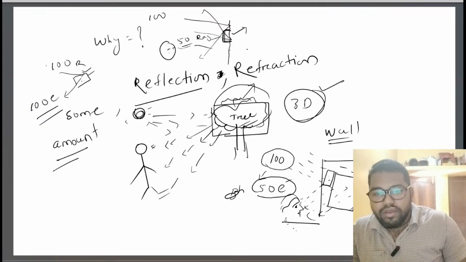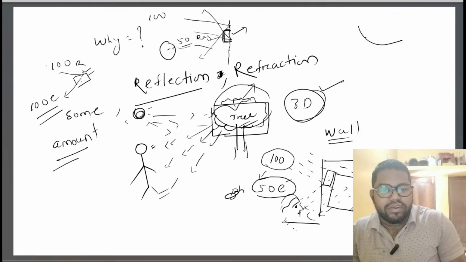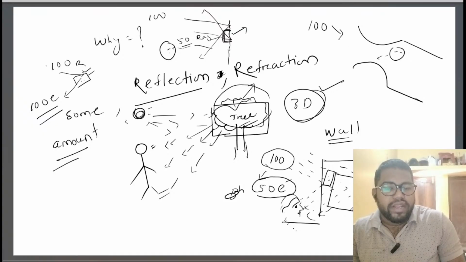Suppose this is a spoon, my dear friends, and I hold it like this and try to see my face, but I'm not able to see properly, as 100 rays strike here and hardly 80 rays reach me. And those 80 rays help me see my face, but not very clearly. It becomes clear only if you receive all 100 rays again.